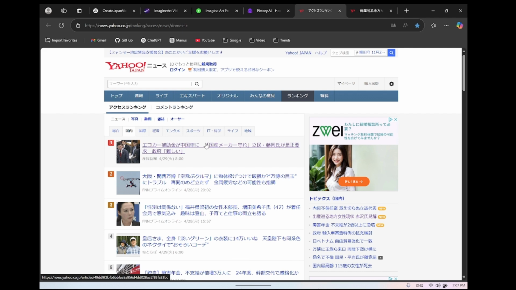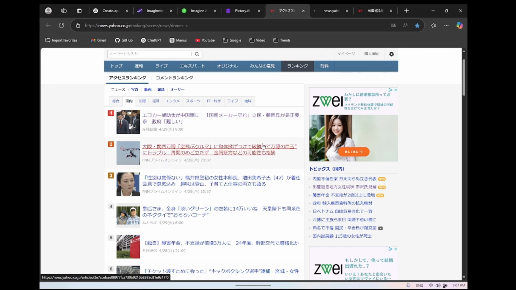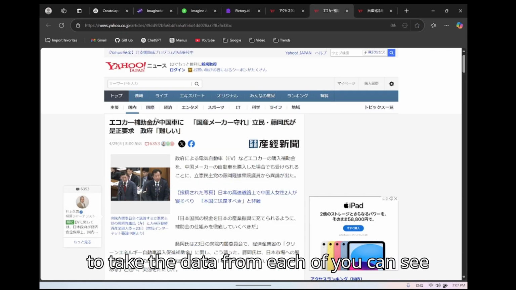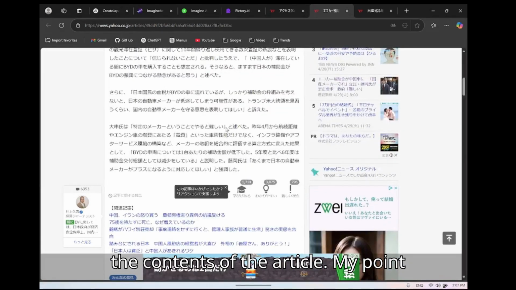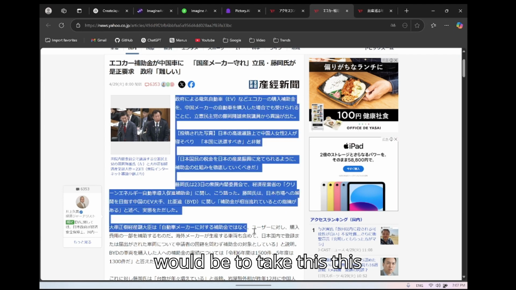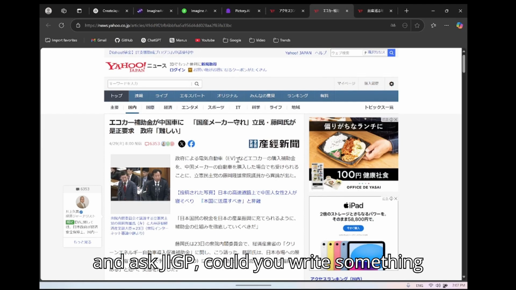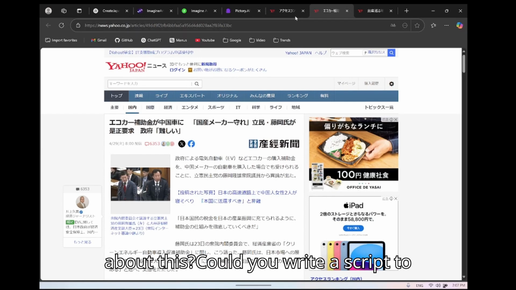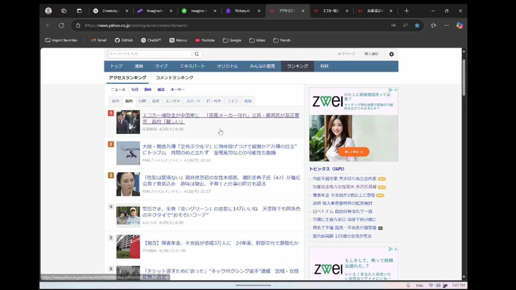So my objective would be to actually take the data from each of these. You can see here, when I click on the link, I can see the contents of the article. My point would be to take this article, the contents, and give it to ChatGPT and ask ChatGPT, could you write something about this? Could you write a script for a video, basically? And I want to automate that.